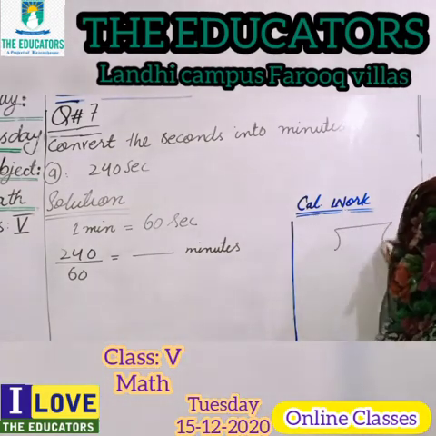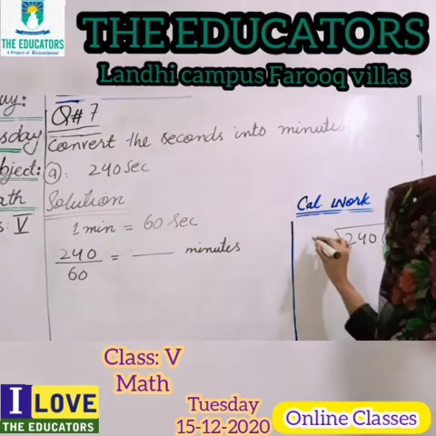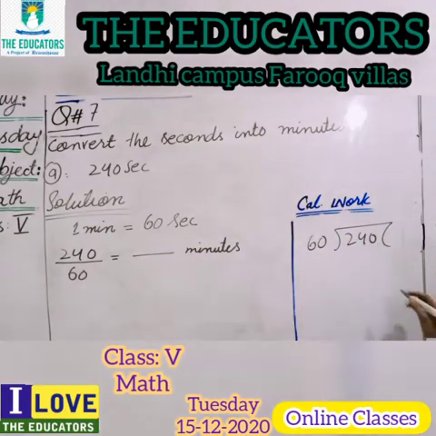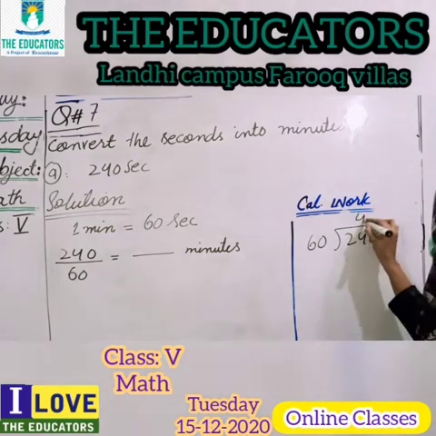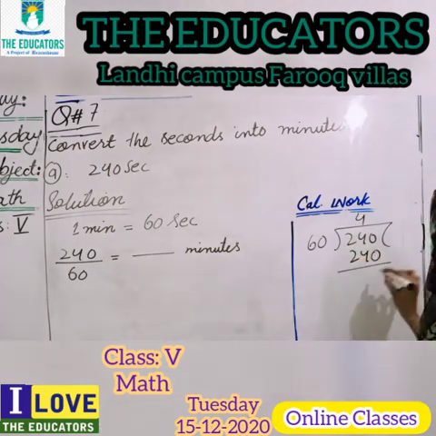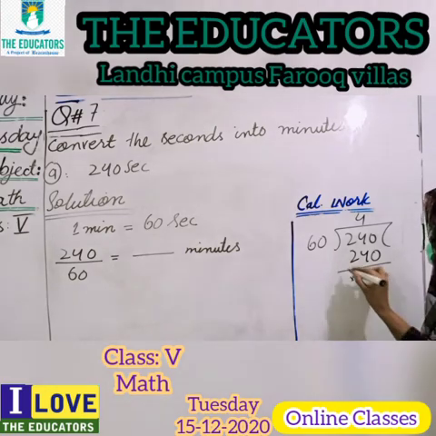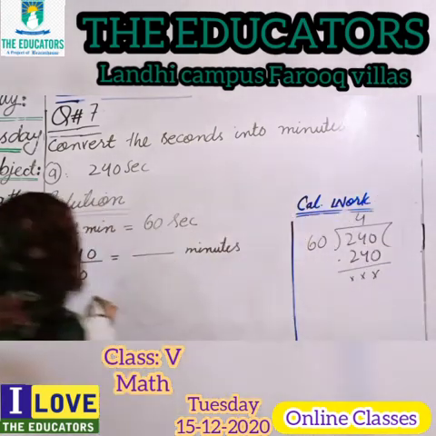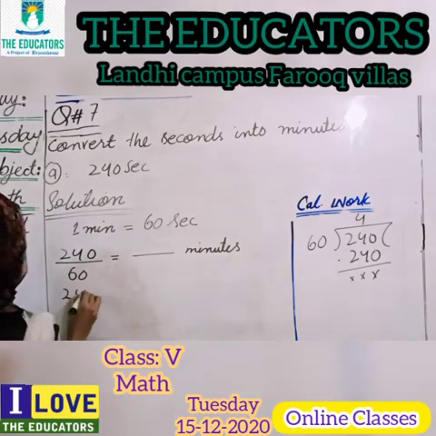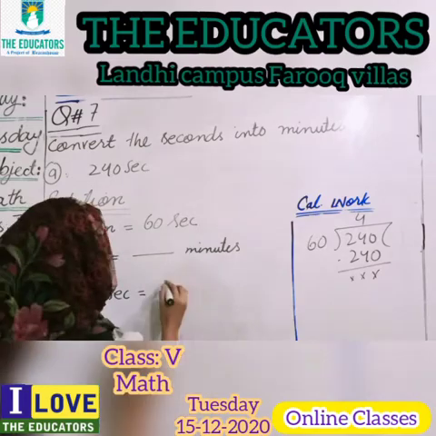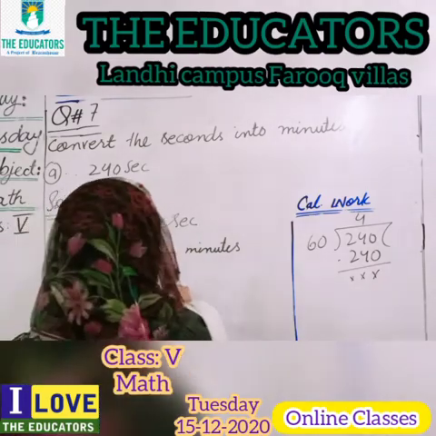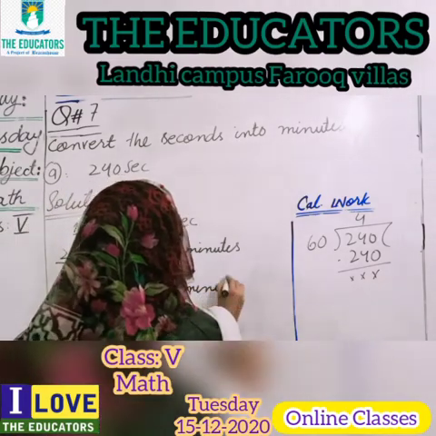I am placing 240 inside and 60 outside. Read the table of 60. 60 ones are 60, 60 twos are 120, 60 threes are 180, and 60 fours are 240. Cancel. So 240 seconds is equal to 4 minutes. This is the answer.